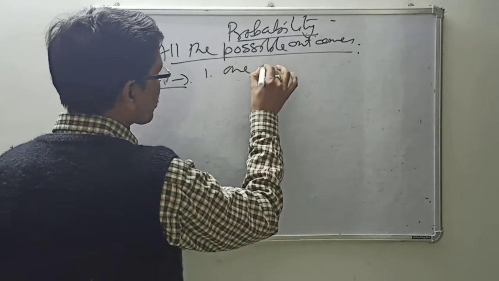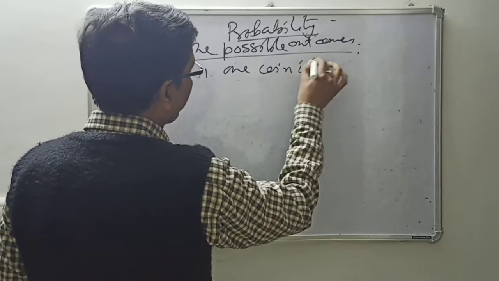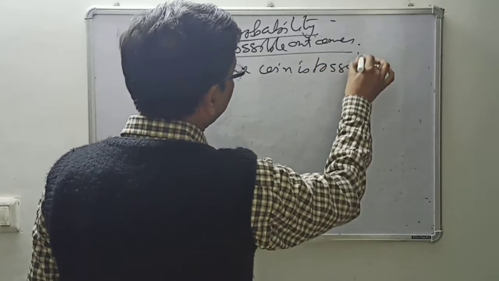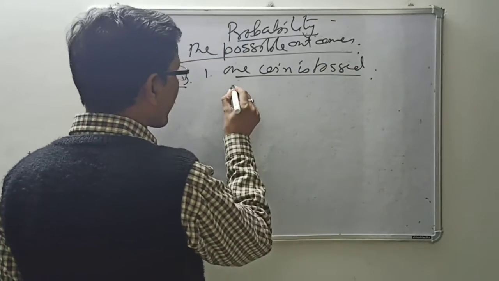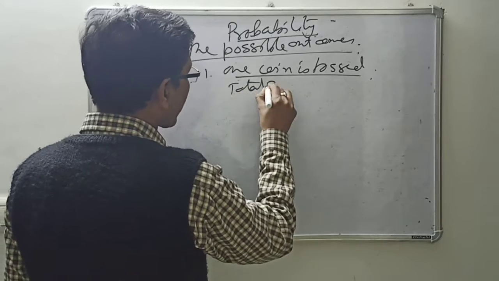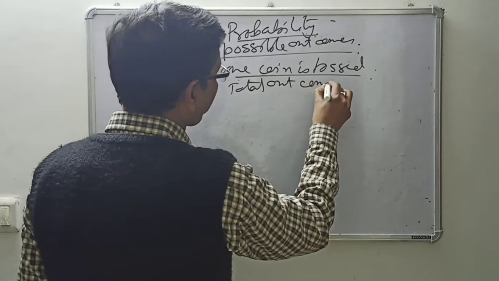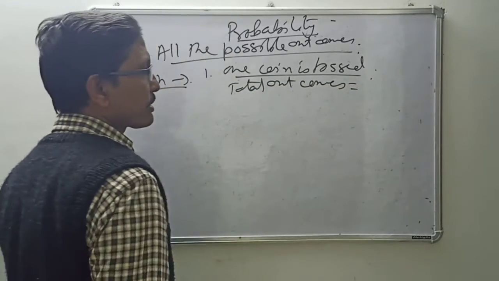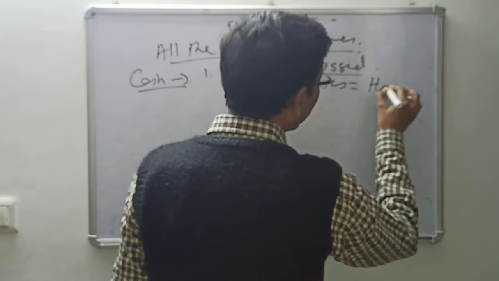One coin is tossed. Then the total number of outcomes will be either head or tail.